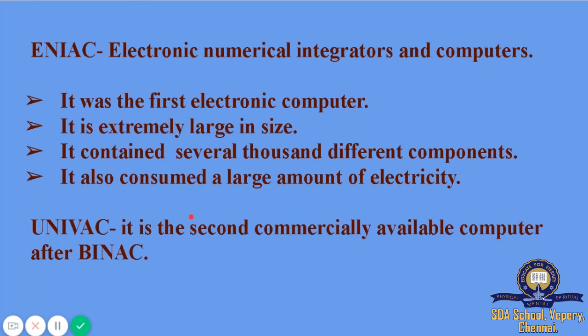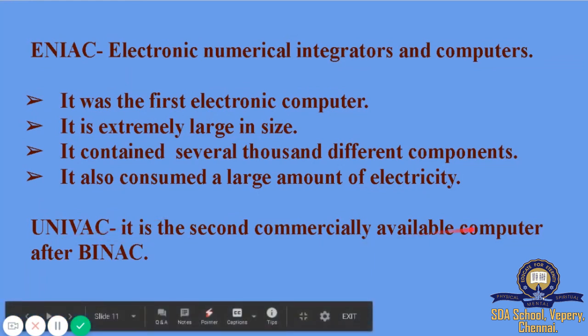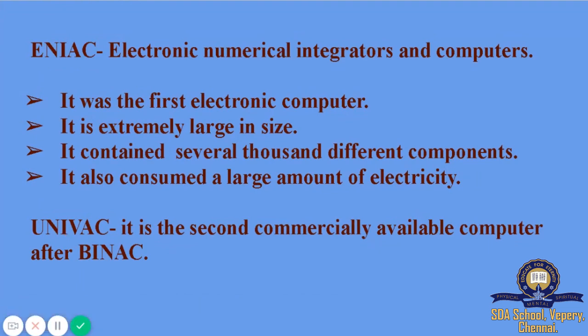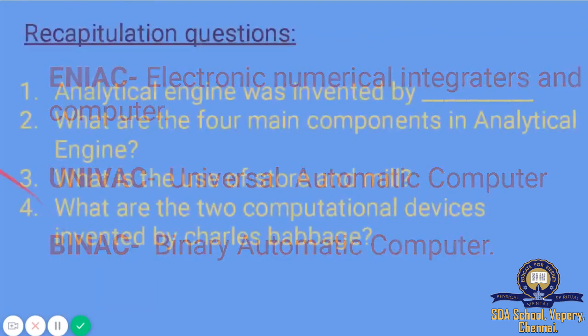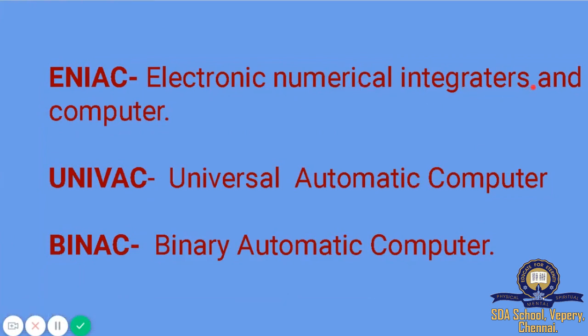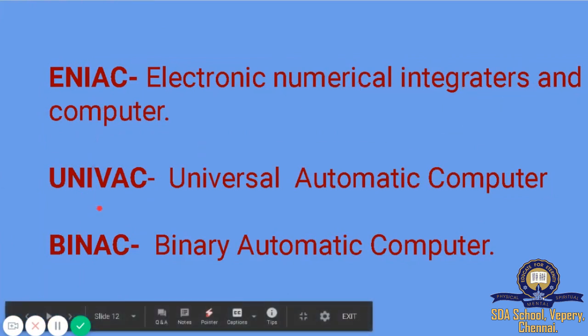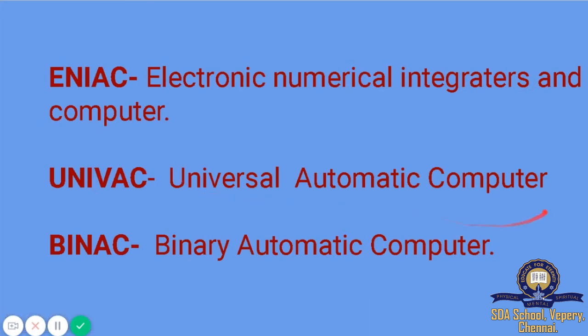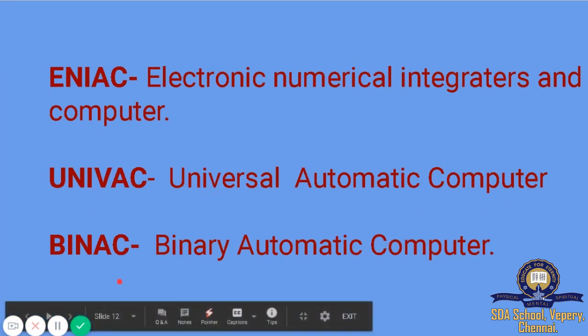And UNIVAC is the second commercially available computer after BINAC, and UNIVAC was also invented by J. Presper Eckert and John Mauchly. Then the abbreviation for ENIAC is Electronic Numerical Integrator and Computer. The abbreviation for UNIVAC is Universal Automatic Computer, and the abbreviation for BINAC is Binary Automatic Computer.